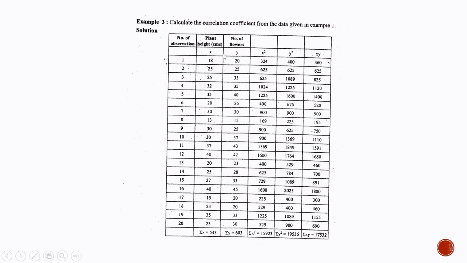So to calculate the coefficient of correlation, we have to calculate the square values and we have to multiply. So in the next rows, as you can see, we have calculated the x square, y square, and multiplication, that is x and y.